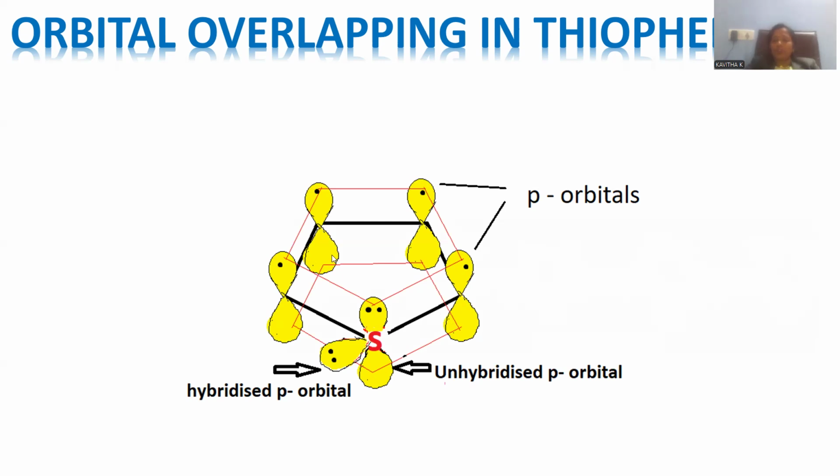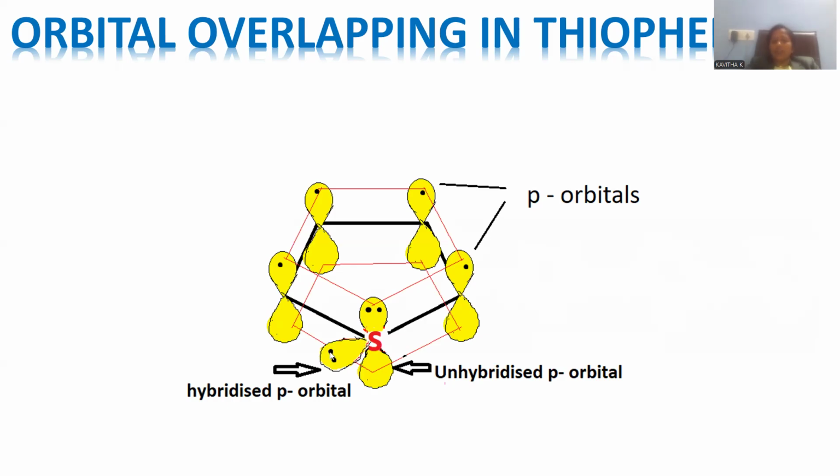All of them are participating in lateral overlapping. That lateral overlapping of p orbitals gives rise to what? It gives rise to pi bond formation. These pi electrons are located above and below the plane of this five-member ring system. In addition, sulfur is also occupied with two lone pair electrons in a hybridized orbital.